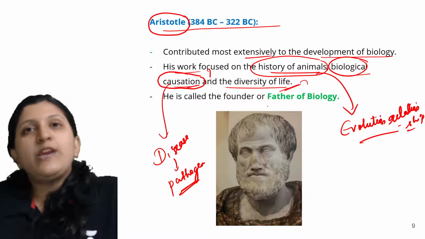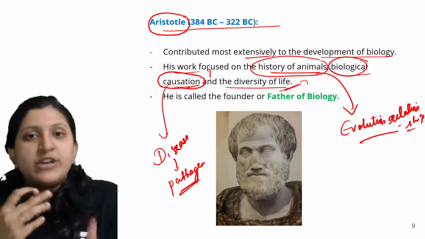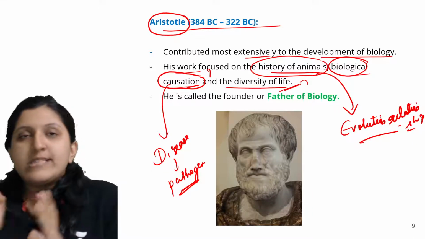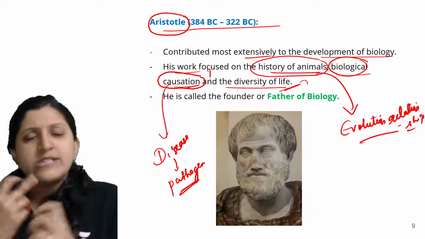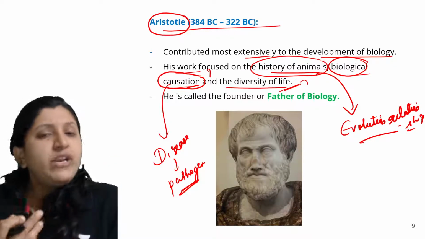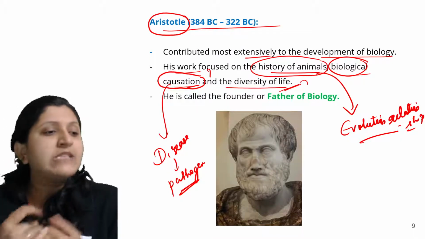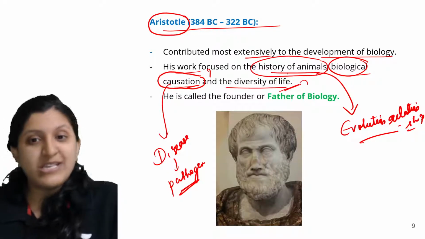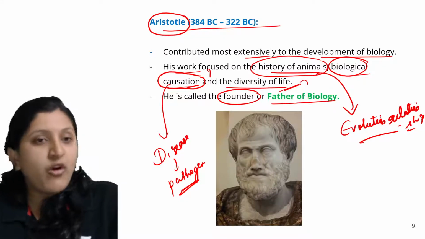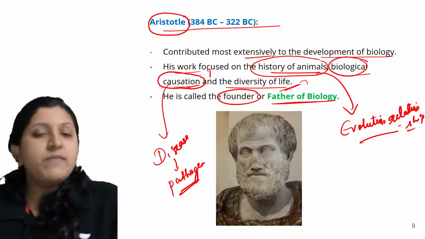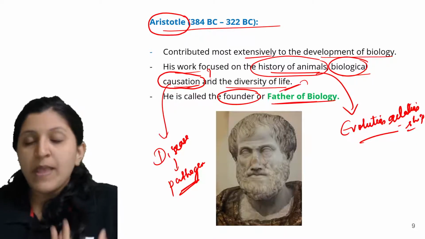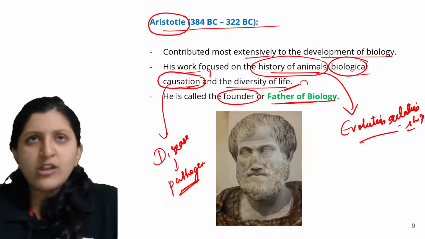He was studying different organisms, and with that he was able to conclude certain things: this plant exists, this animal exists, this one has this feature, the bacteria has a different feature. Different characteristics with respect to animals, plants, everything was studied, and that's the reason he is called a founder, or we can say the father of biology. Why do we call him the father of biology? He is the person who started studying all these different things, mainly the biological or living organisms.